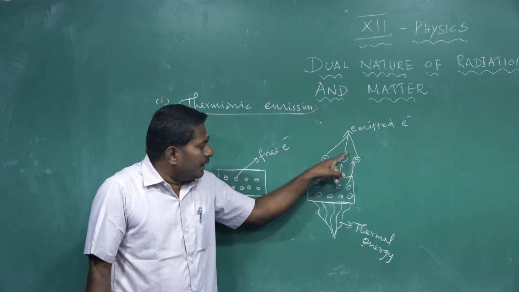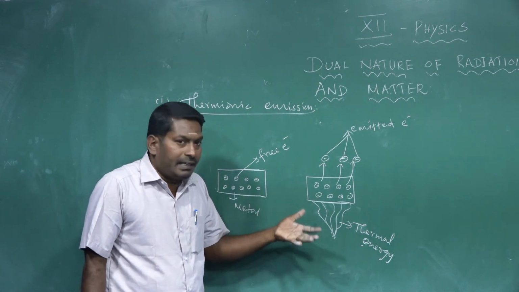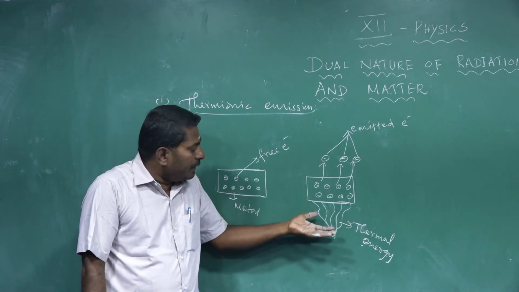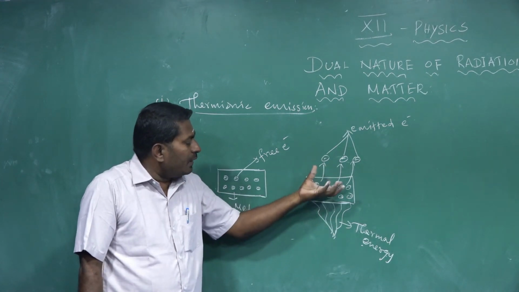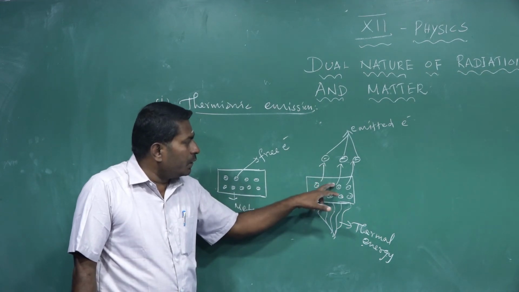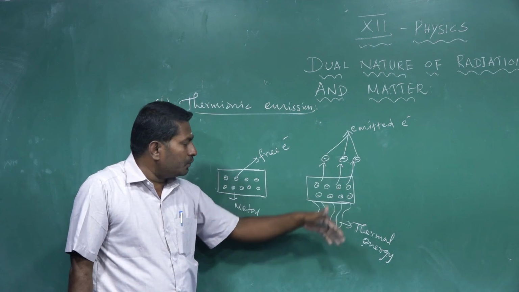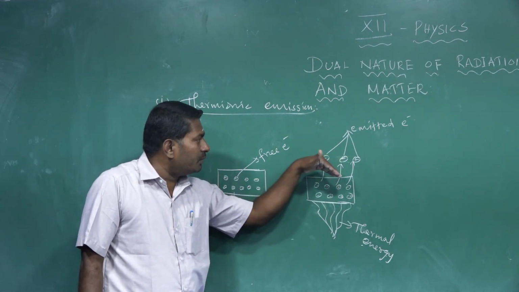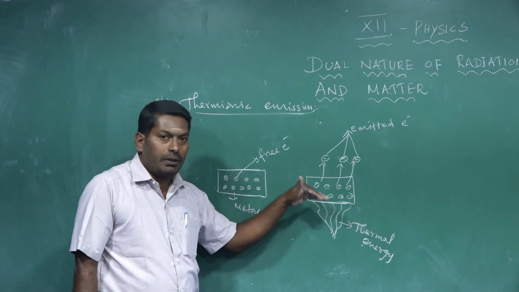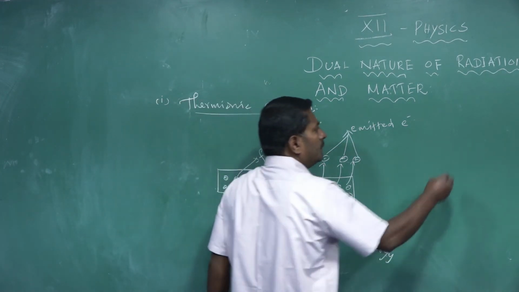The number of electrons emitted from the surface of the metal can be increased by increasing the thermal energy. If the thermal energy supplied to this metal increases, more electrons cross the surface barrier or potential barrier created by the positive nuclei, so the number of electrons emitted from the surface of the metal increases. The number of electrons emitted also depends upon the thermal energy and the nature of the metal. Next one emission is field emission.